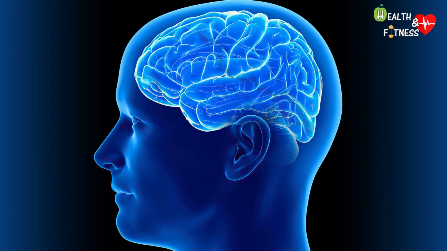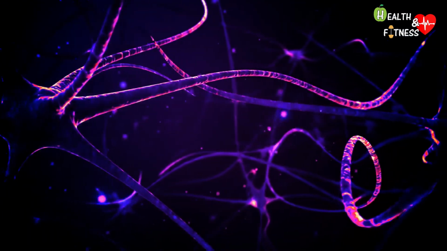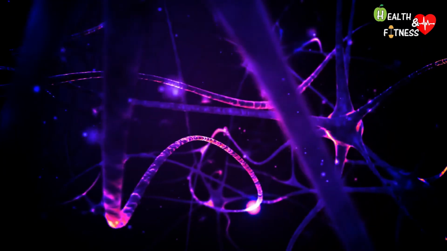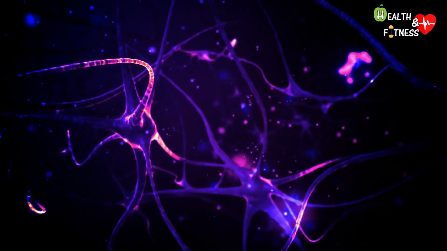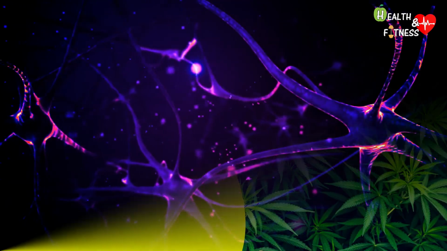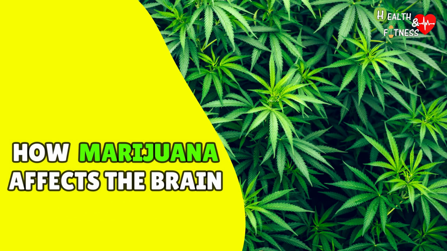All drugs change the way the brain and neurons work, nerve cells that are tasked with exchanging messages, by releasing chemicals called neurotransmitters that bind to receptors on other neurons. Let's see how marijuana affects the brain and therefore its mechanism of action.